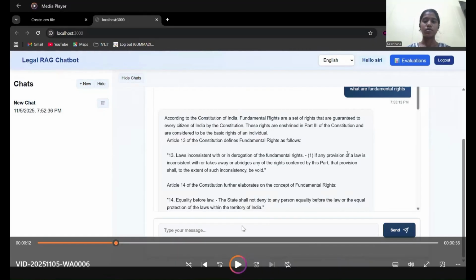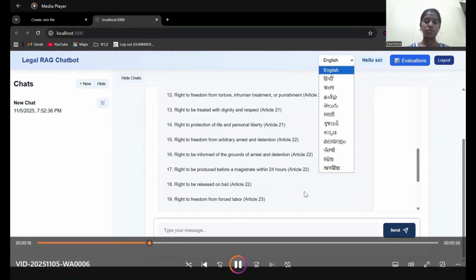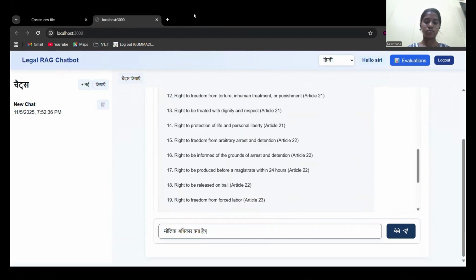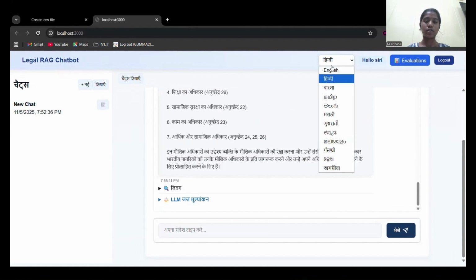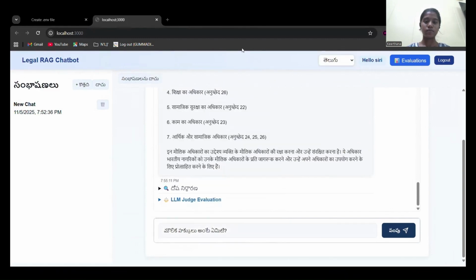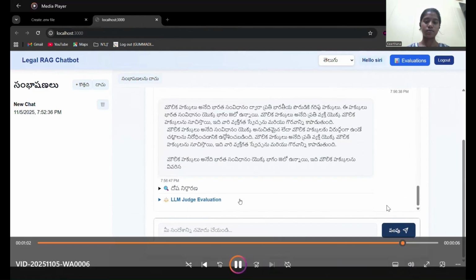Our model also supports multiple languages, but since it's not working on my computer, I'm showing you the demo. We got the response in Hindi. Now we are trying in Telugu, and we get the response in Telugu.